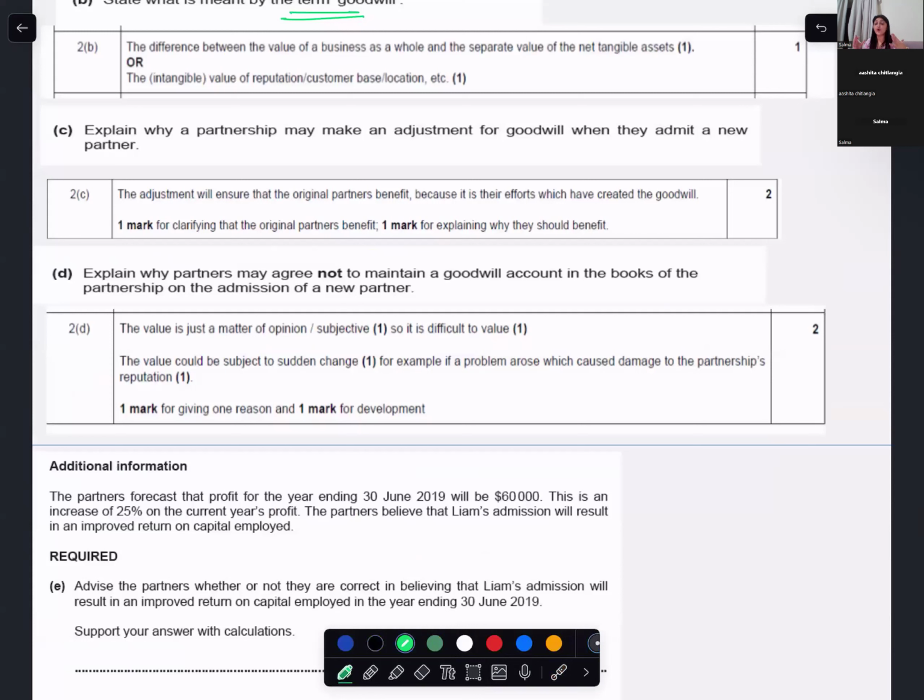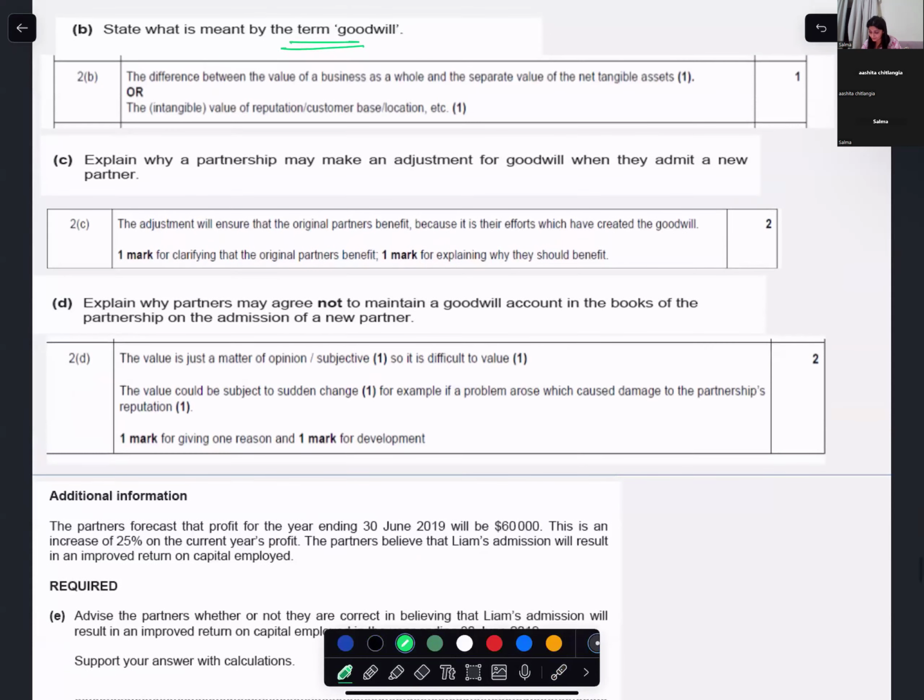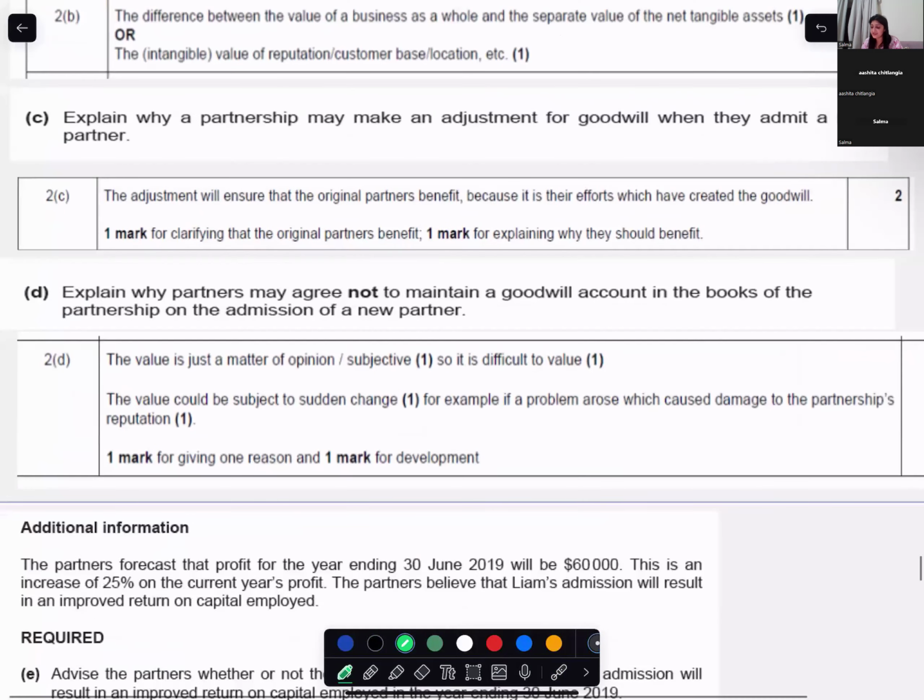So the old partners should get some amount for goodwill as compensation for the hard work that they have done before, and now the new partner is coming and going to take the advantage of it. Are you with me? Understood. So the adjustment is done to ensure that the original partners benefit out of their efforts.